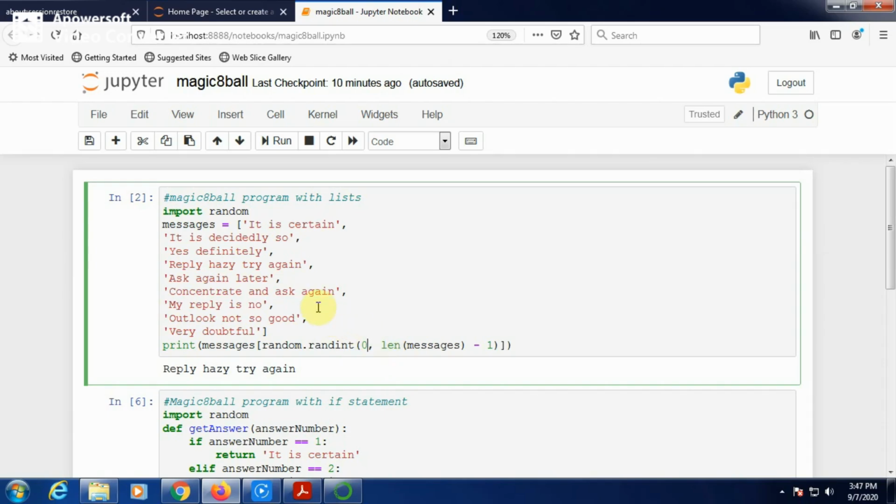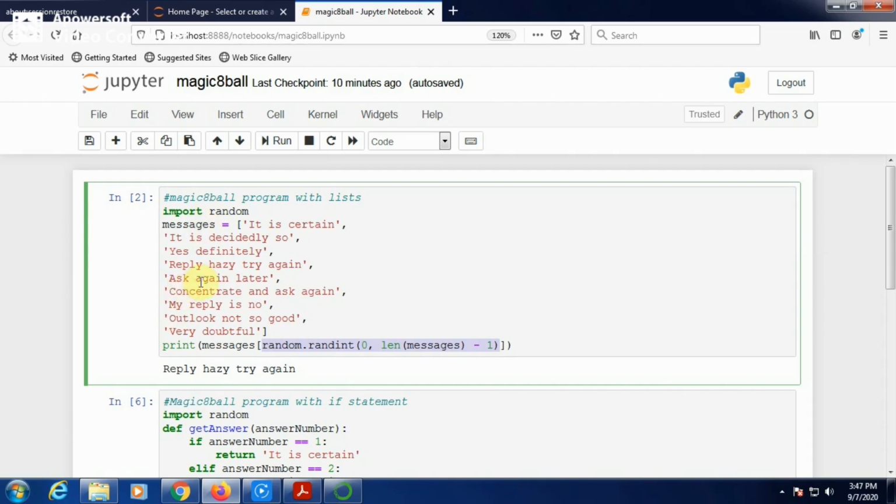Now, if you want to pick a random message from this list of messages, you are going to display from the messages list a random index. The random index will be generated by the random number. This portion gives the index of the list.